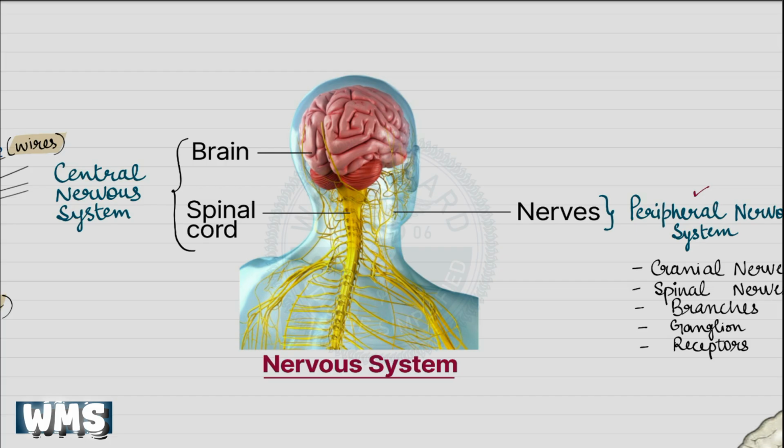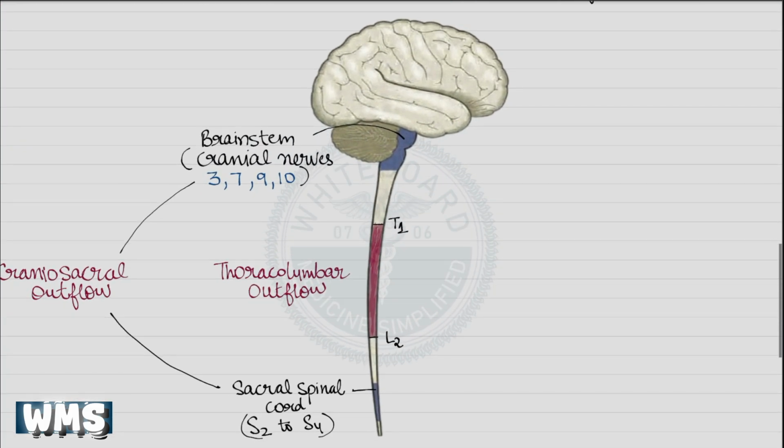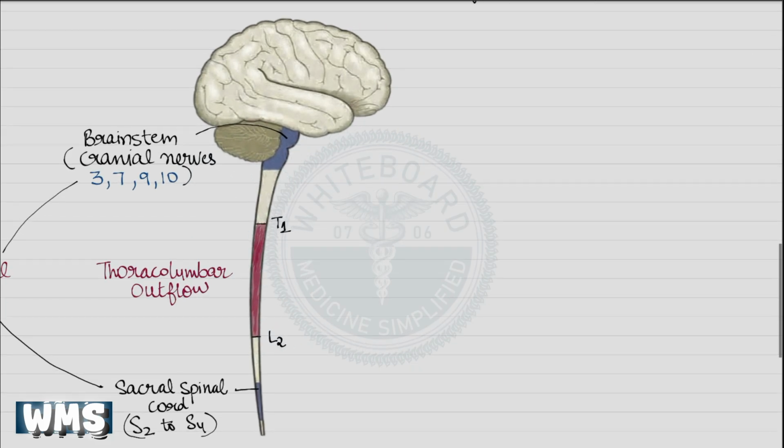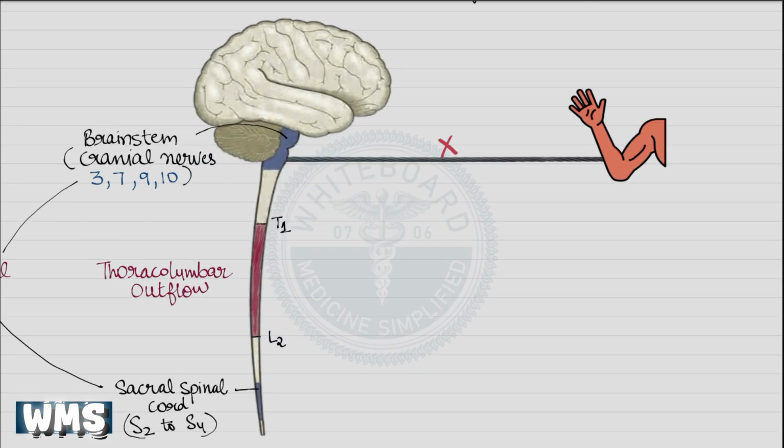Now, if we imagine the nerves of the sympathetic and parasympathetic nervous system as these cables, an important point to remember is that there is not a single continuous cable running directly from the brain or spinal cord all the way to the target organ. Instead, the signal travels in steps.